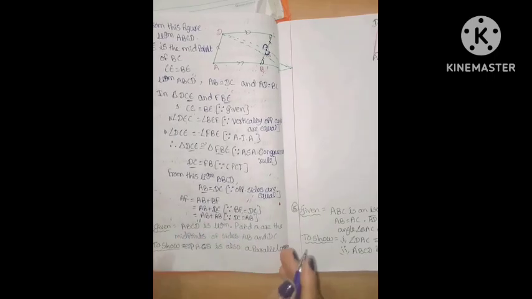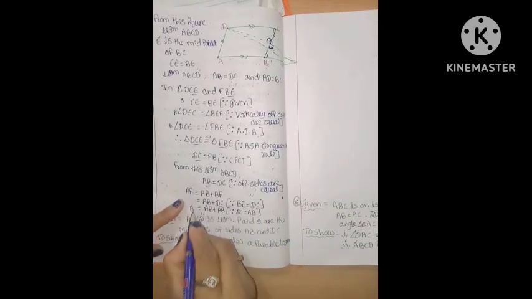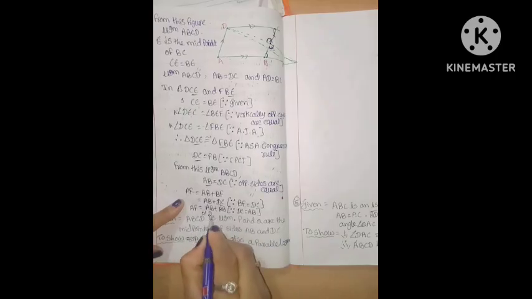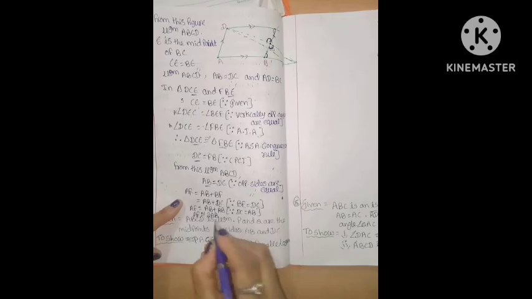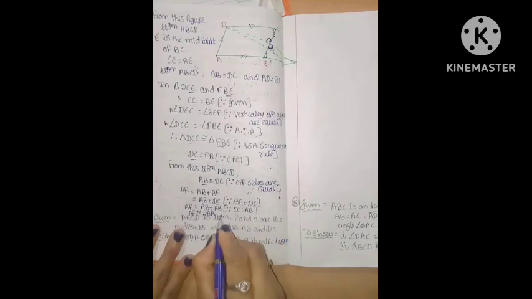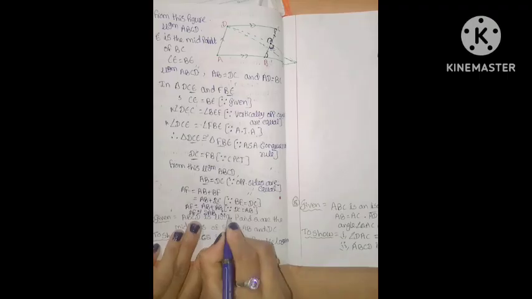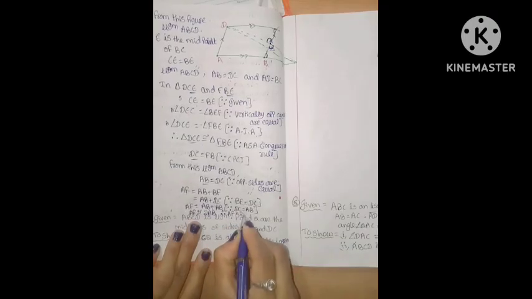Are you clear? So AF is equal to AB plus AB, which is nothing but 2AB. AF is equal to 2AB. Hence it is proved. Therefore AF is equal to 2AB.